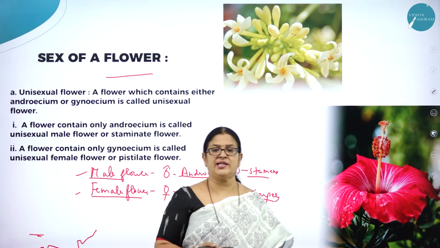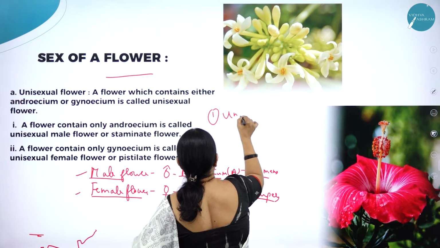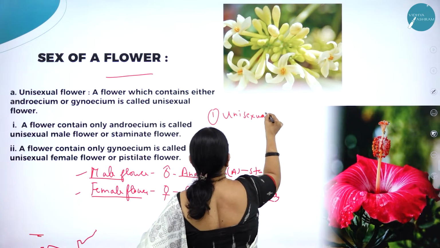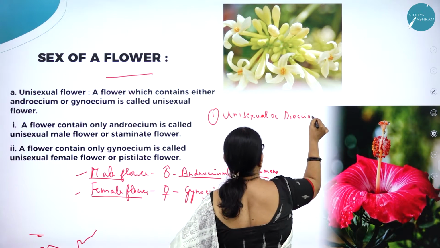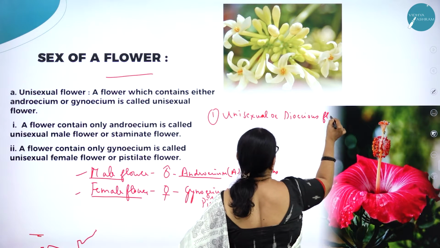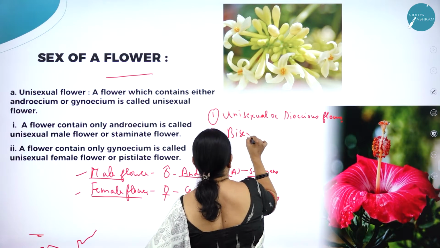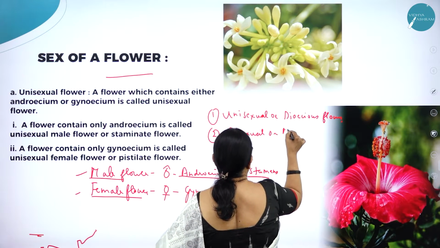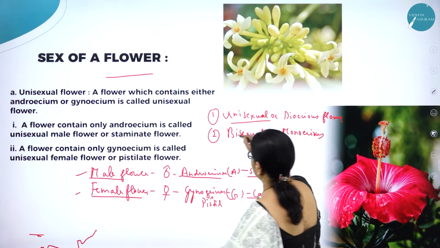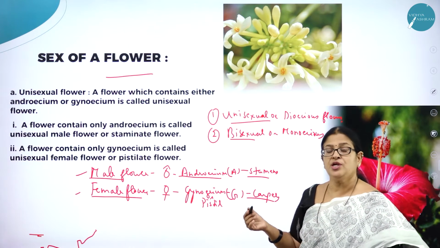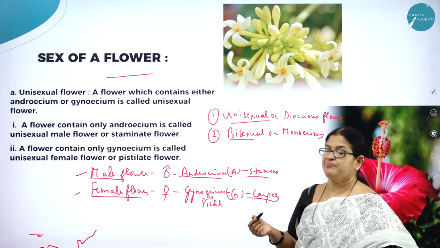Now let us understand. There are two types: one is called unisexual, or otherwise dioecious flower. Second one is called bisexual, or otherwise monoecious. What do you mean by unisexual? Sexes are separate. You can easily distinguish a male from a female, right?